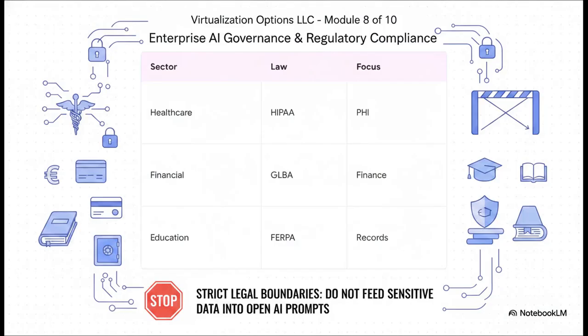On top of that, regulatory laws draw rigid boundaries across specific sectors. For example, healthcare is governed by HIPAA, focusing strictly on protected health information, or PHI. The financial sector relies on the GLBA for sector-specific finance data. Education uses FERPA to protect student records. Listen, these are not just industry buzzwords. They dictate exactly what sensitive information you absolutely cannot feed into an open AI prompt.